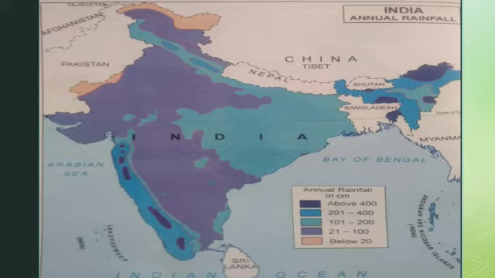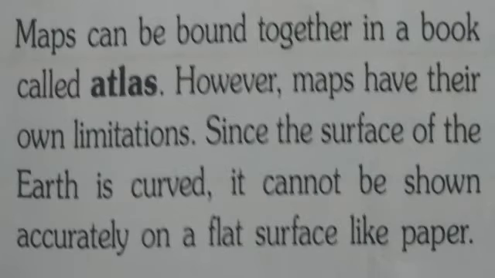Next, maps can be bound together in a book called an atlas. So an atlas is a book of maps, and many types of maps can be found in it. However, maps have their own limitations.